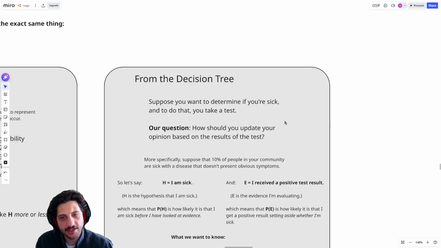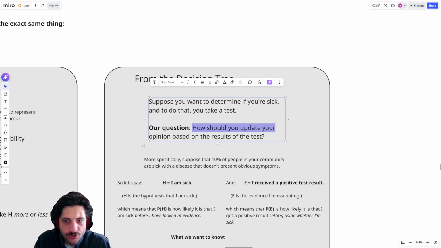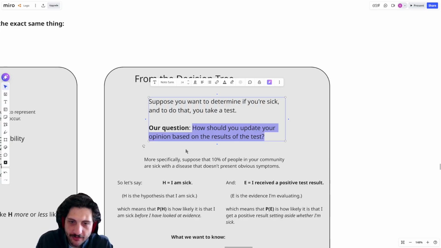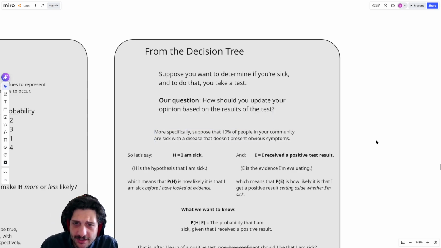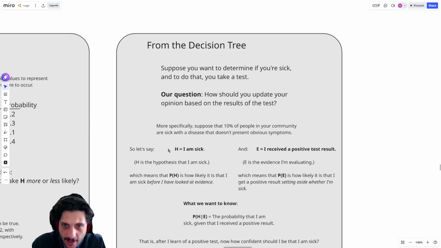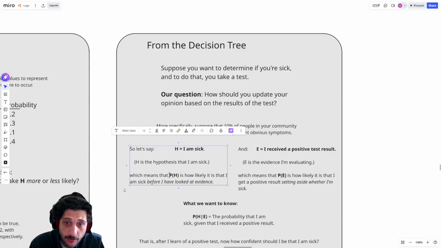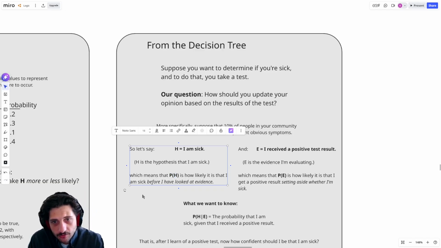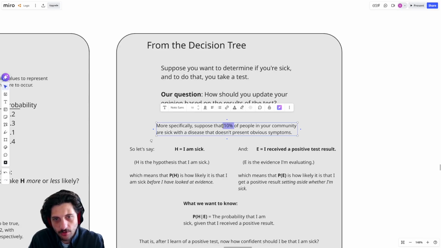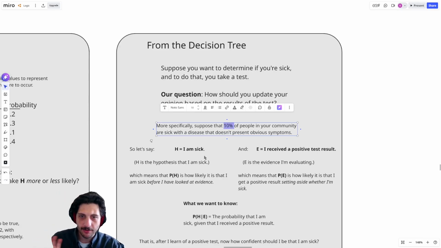Suppose you want to determine if you're sick and you decide to take a test. So our question is, how should you update your opinion based on the results of your test? More specifically, suppose that 10% of people in your community are sick with some disease which doesn't really have any obvious symptoms. You just know that, generally speaking, 10% of the people in your community have this illness. So we have our hypothesis that I am sick, and we can think about the probability of our hypothesis, right? This is what we think of as our prior confidence that we're sick. Our confidence at the start should be something like 10%, right? We don't know anything else. We just know that we are one generic member of this community and 10% of us have this disease.